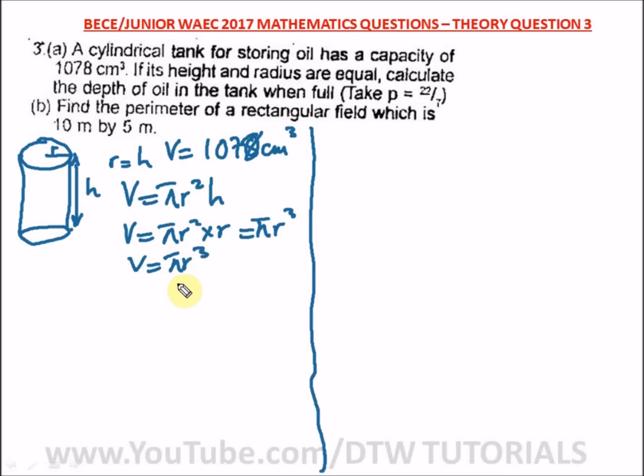So since we know V, we have to look for r. And remember r is equal to the height, and we are told to find the depth of the oil in the tank when full. That is the height, which is r. So don't let it confuse you. Here we are given pi as 22/7. So V, which is 1078 centimeter cube, is equal to 22/7 times r cube. Okay, so let's cross multiply.